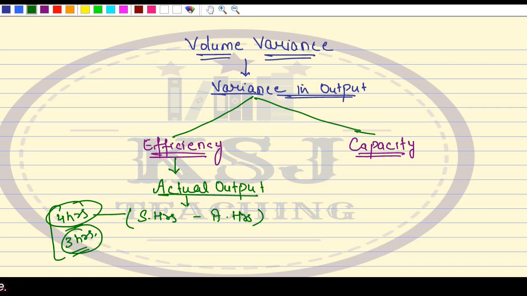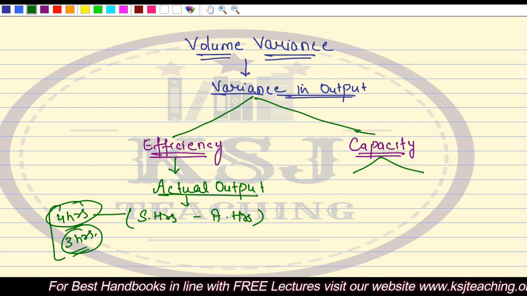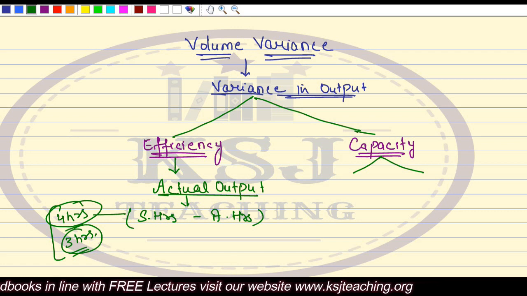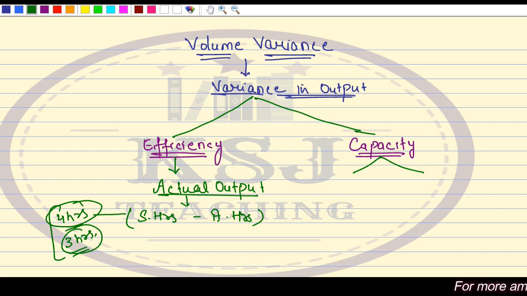Now, coming to capacity, let's talk about capacity. Capacity says: what is the original capacity that you planned for? You thought that my worker will be working at this capacity, right? I'm not talking about the actual output here.